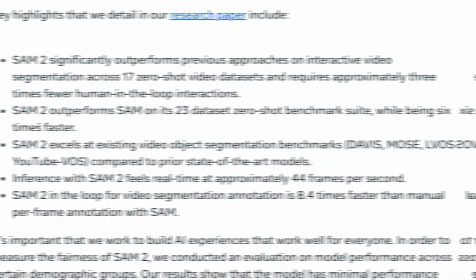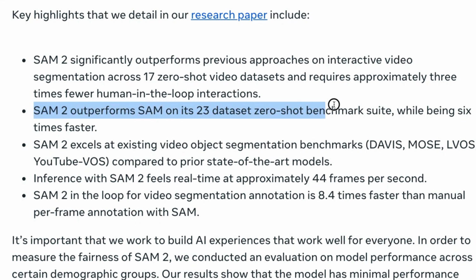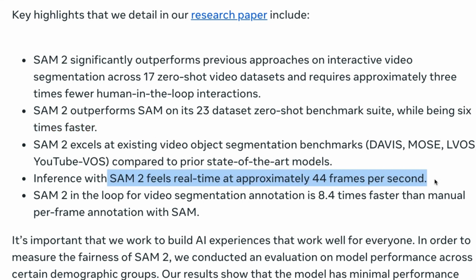In terms of performance, SAM 2 is notably faster than its predecessor. It operates approximately 6 times faster for various tasks, with inference running at about 44 frames. This real-time capability makes it much more practical for applications requiring rapid processing.